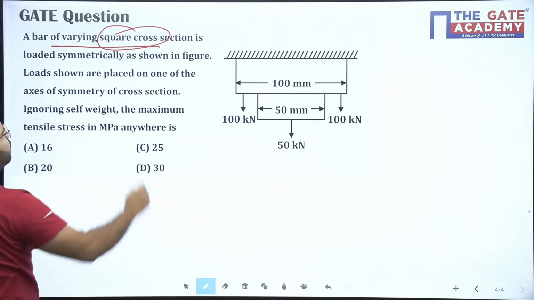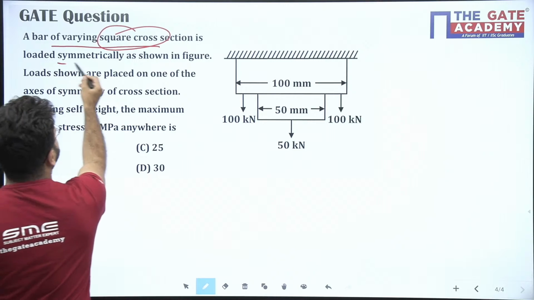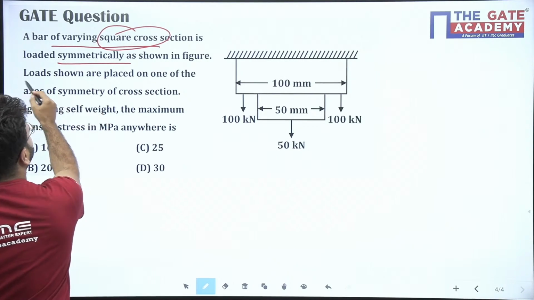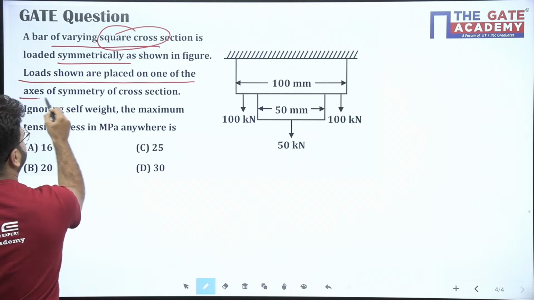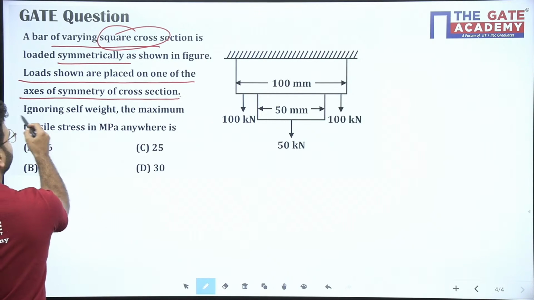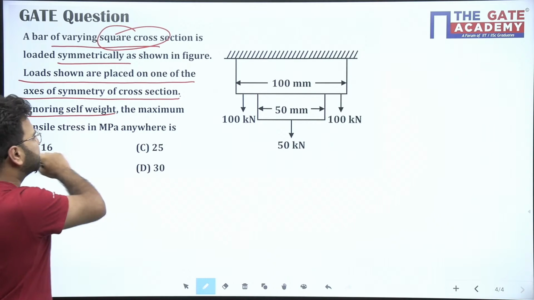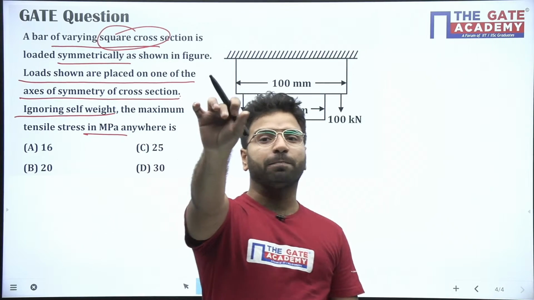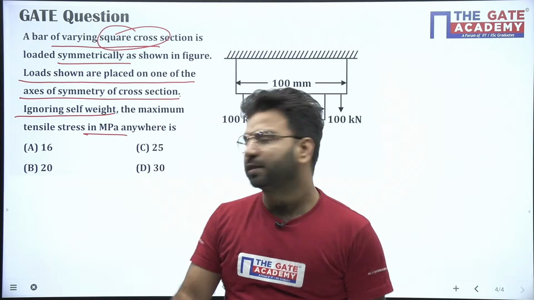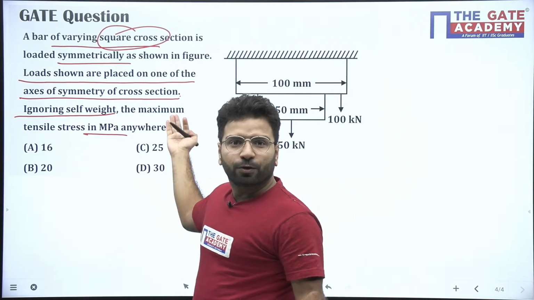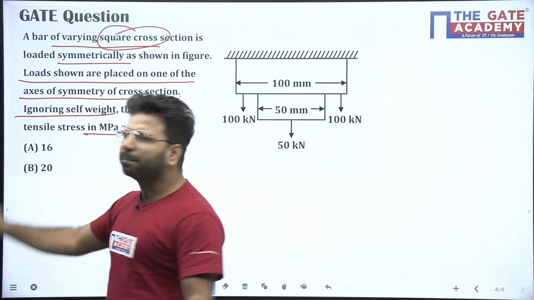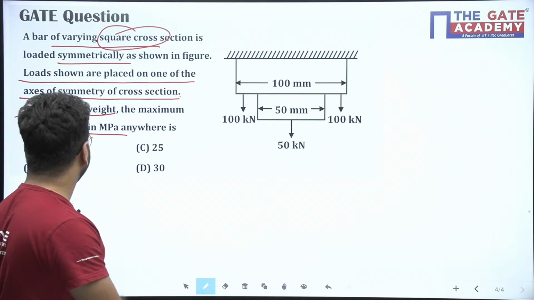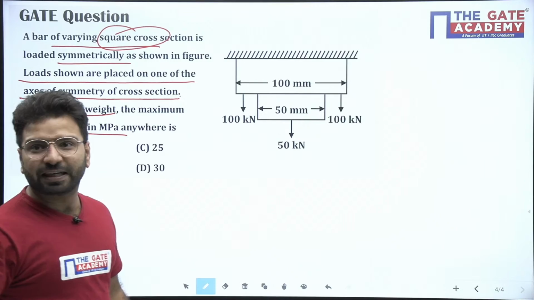A bar of varying square cross section is loaded symmetrically as shown in the figure. Loads shown are placed one on the other, on the axis of symmetry of the cross section. Ignoring the self weight, the maximum tensile stress in megapascal anywhere is. The question has not mentioned the section; you have to find the stress at any section. The question asks what is the maximum tensile stress developed. You have to find that here. Now Mayank has answered already, 20.